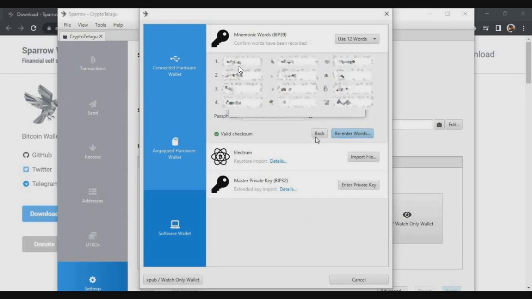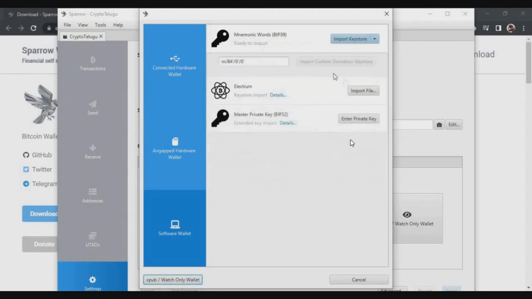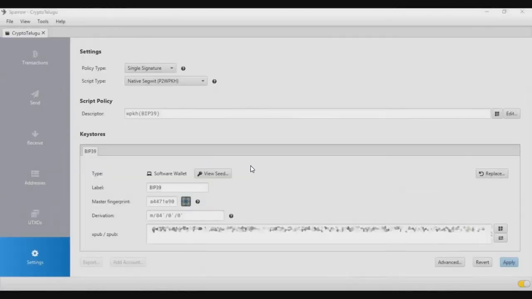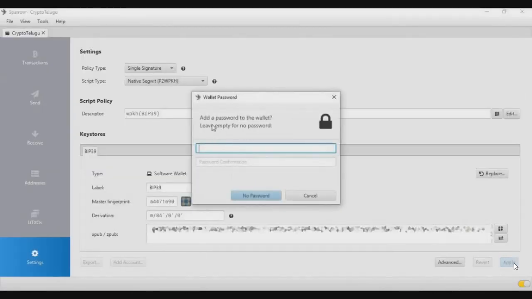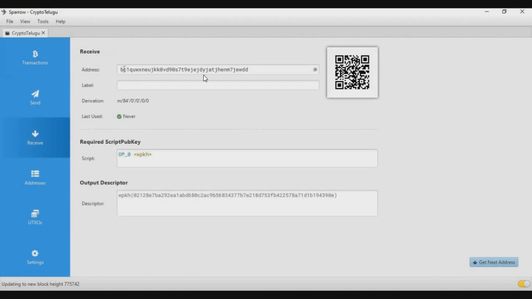You have to enter those words in the same sequence, and then click on create keystone. Once it is done, you have to click on this, and then here you have the option called apply. After that, you enter the password and click on set password, and once that is done, your wallet is ready. Now if you go to the receive place, you will get a wallet address.